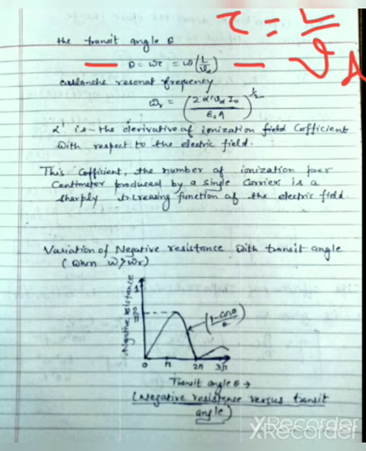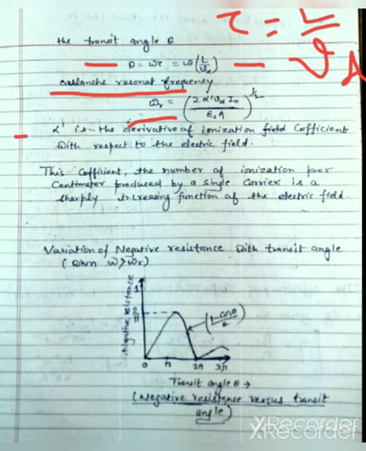And omega R represents the avalanche resonant frequency, and the expression of omega R is omega R equals 2 alpha dash V_d I naught over epsilon S A, the whole to the power half. So omega R equals the square root of 2 alpha dash V_d I naught over epsilon S A.